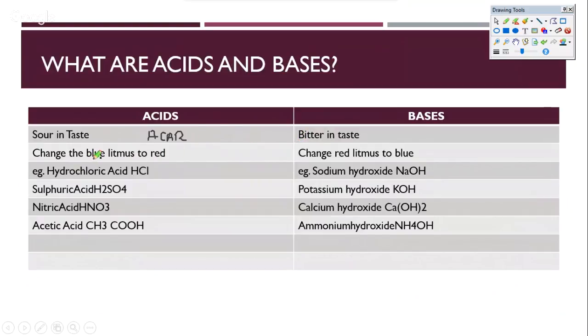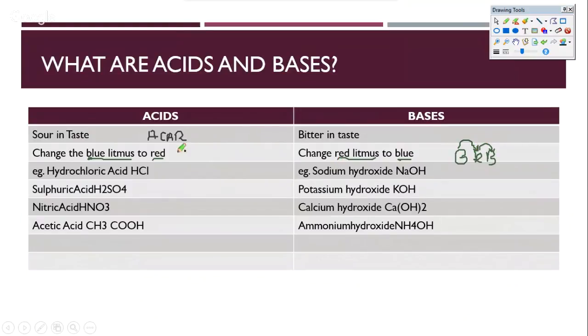The second property is, of course, that acids change blue litmus into red, and bases change red litmus into blue. To remember this, there is a shortcut that you can always use: BRB. Be right back, as we write in chats. BRB simply means bases turn red litmus blue. So bases turn red litmus blue.